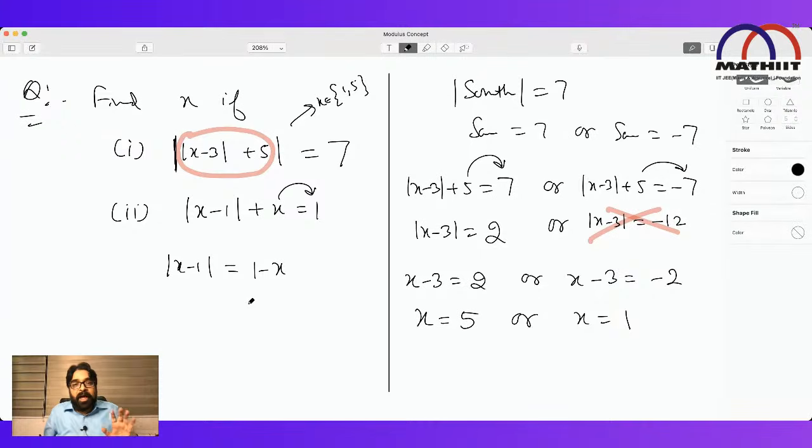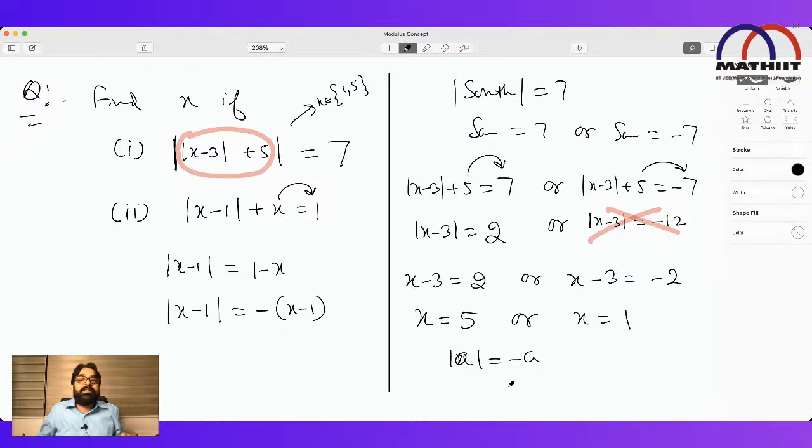Are you able to understand? Mod of x minus 1 equal to 1 minus x. Now listen to me, how to deal with this question. Carefully, everybody. Can I write this in terms of x minus 1? Yes. I will tell you two methods. Carefully listen. Mod of x minus 1 will be equal to minus of x minus 1, minus I take in common. Think: mod of something a is equal to minus a when?